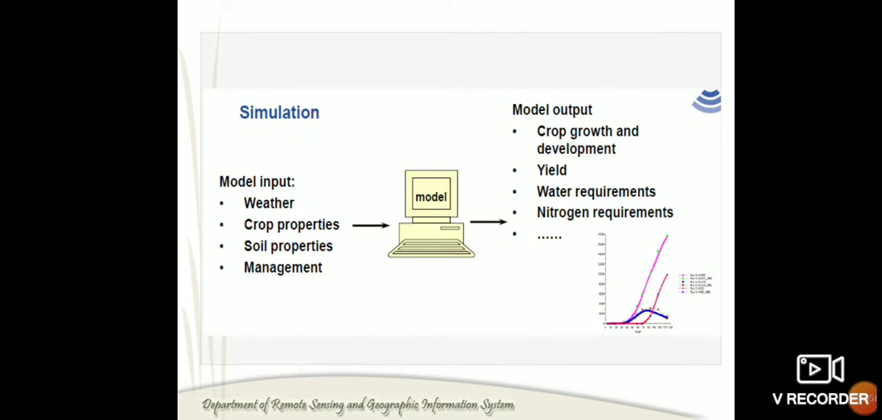And this explains the simulation model. In this, the data related to our crop are inserted into the model input, like weather conditions, soil and crop properties, everything. The system model or simulation model will analyze these data and deliver the model output as yield, water requirement, fertilizer requirement, and some management practices, and also about the crop growth and development.